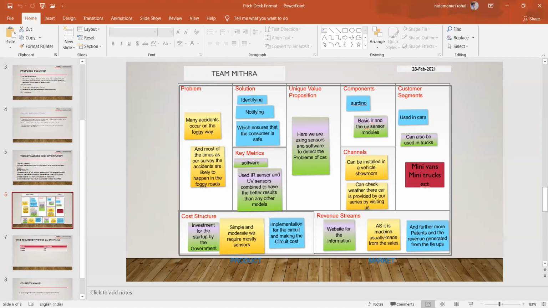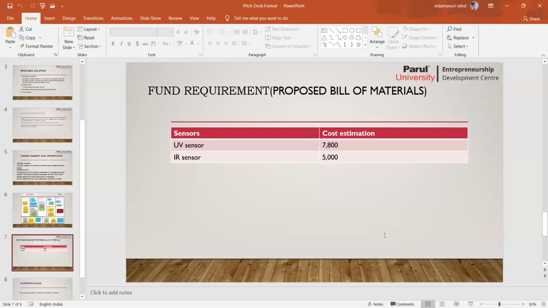Fund requirement. As it is a machinery product, I don't think it will require a lot of funding. We just need to invest in some sensors which are available on the market. I actually installed the costliest available sensor in the market, so we can get better outcomes.